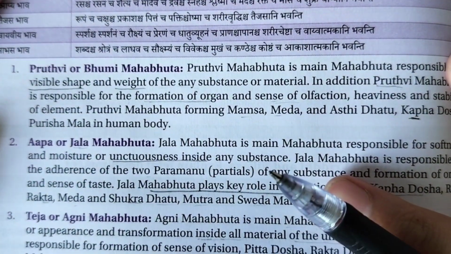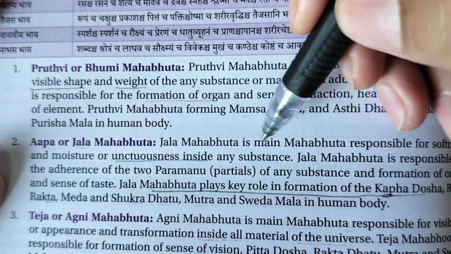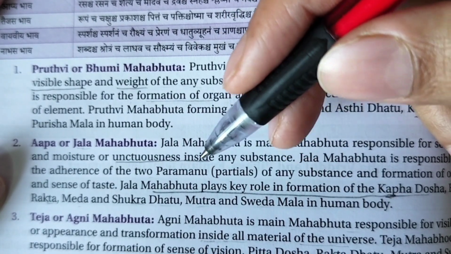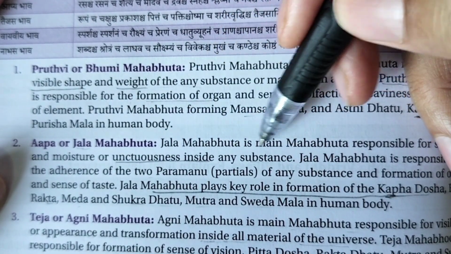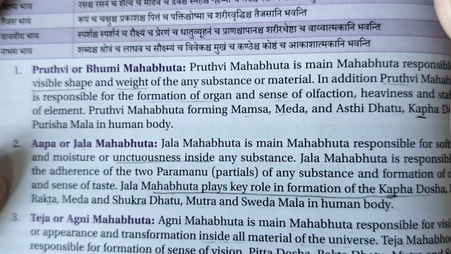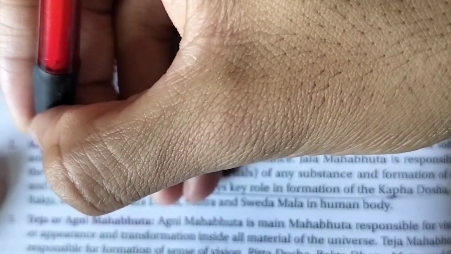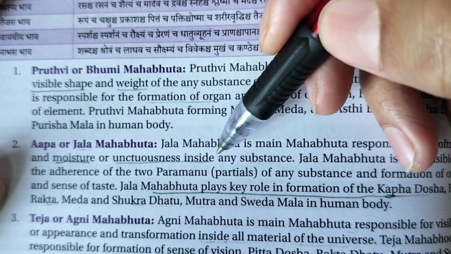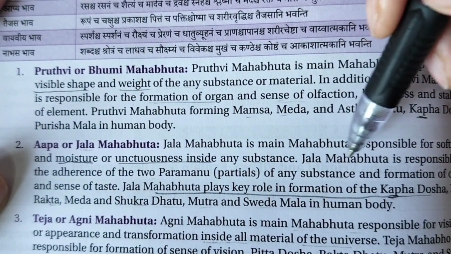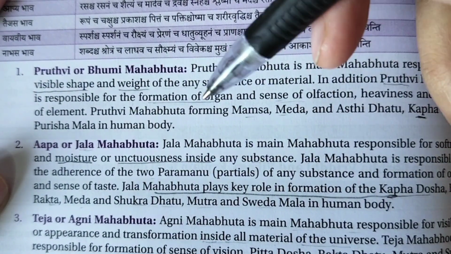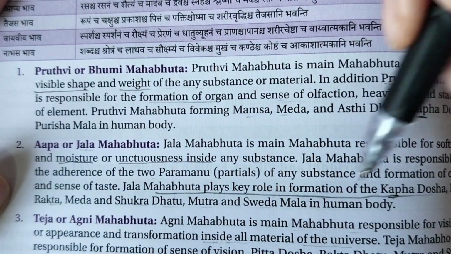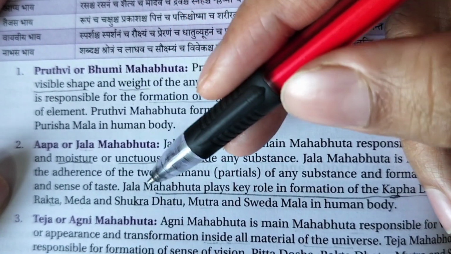So next is the Apa Mahabhut. Apa Mahabhut covers the Jala contents in our body, whether it is saliva or etc. All the things come under Jala Mahabhut. So Jala Mahabhut is the main Mahabhut responsible for what? Softness or moistness. What gives the moistness to the body? All the things come under Jala Mahabhut or Apa Mahabhut, nutrients inside the substances, etc. Jala Mahabhut is responsible for the adherence of the two Parmanu, that is particles of any substance, and formation of the organ and sense of taste, etc.